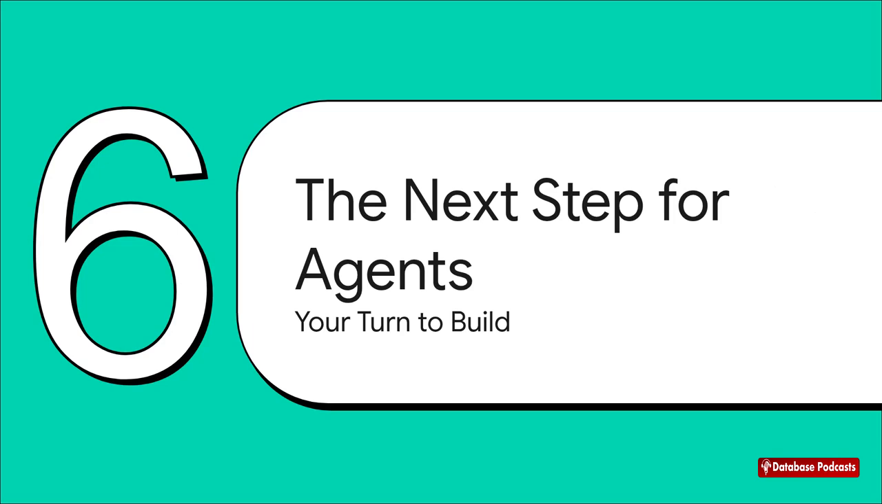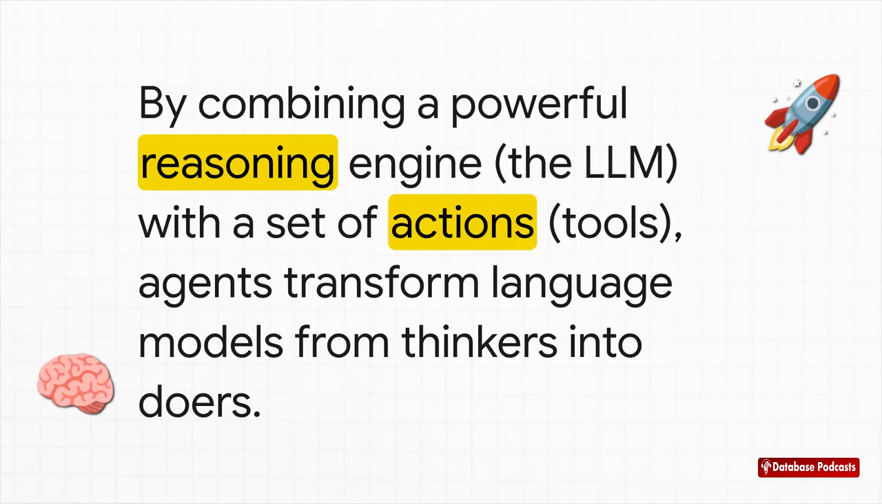All right, so we've seen what agents are, how they think, and how we can give them their own custom tools. Let's kind of put it all together and think about what this really means for the future of AI. The really big idea to take away is this. When you combine the incredible reasoning power of an LLM with a well-designed set of tools, you completely change what these models are. You transform them from just thinkers into doers.